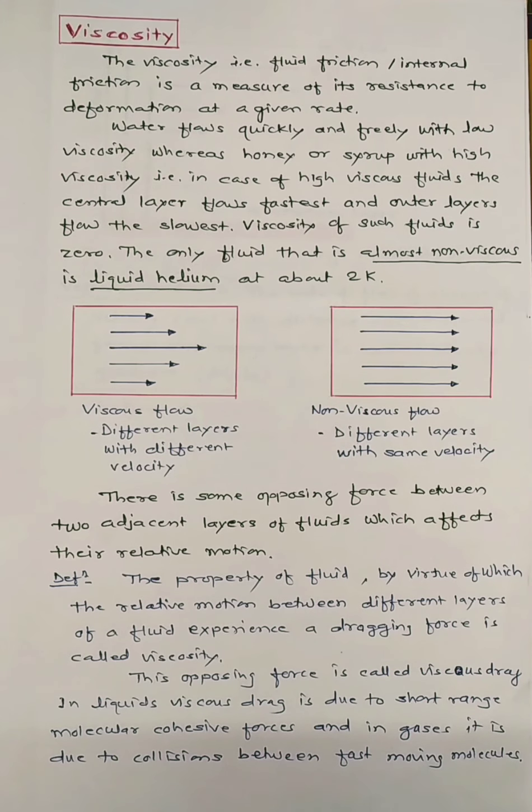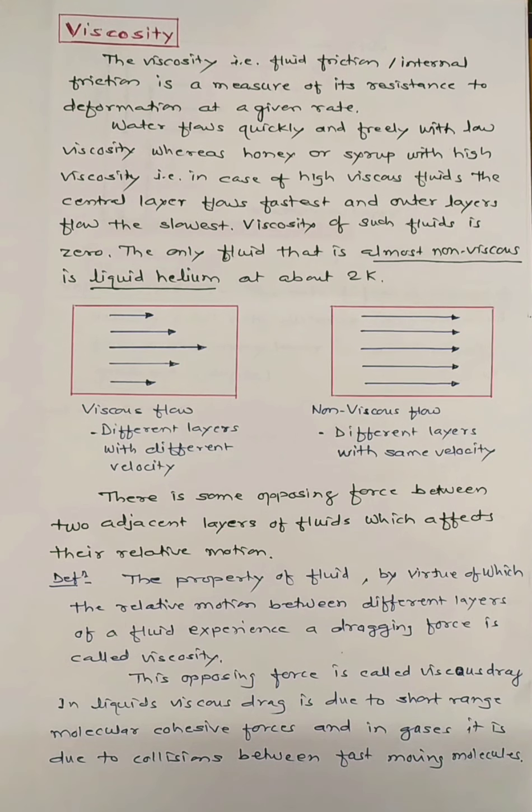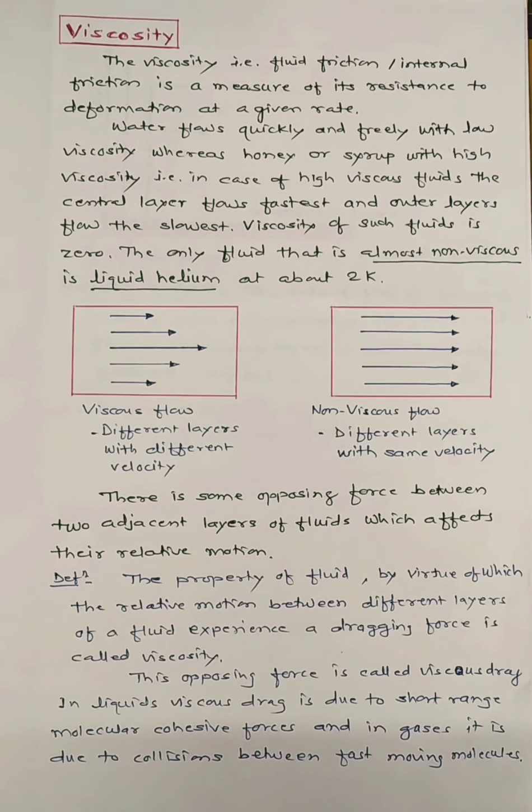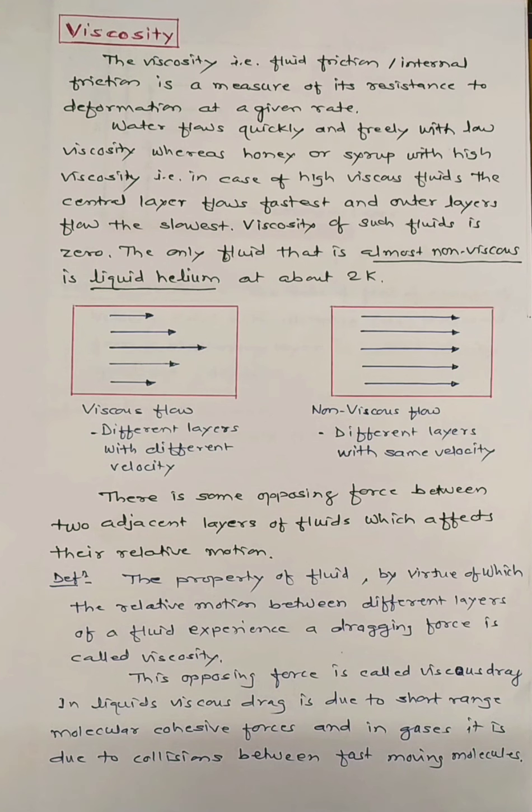Our next point of discussion from this topic is viscosity. In 11, we discussed the friction in solids. We gave the different types of friction, say static friction, kinetic friction, etc. We discussed the laws governing these types of friction.